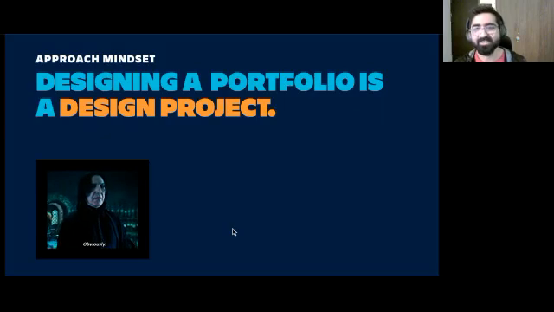So essentially what I'm trying to say is the approach mindset is that designing a portfolio is a full-fledged design project. It's the problem space within this project that we need to not overlook. I know the solution space is more well known, like the different ways you can create a portfolio, different platforms you can host, different things you can do. All that is great, but you need to start thinking about who are you creating this for? What are their problems? How are they going to consume it?